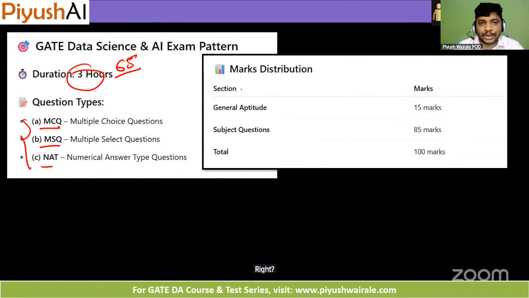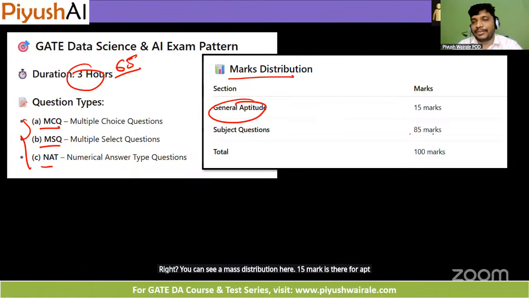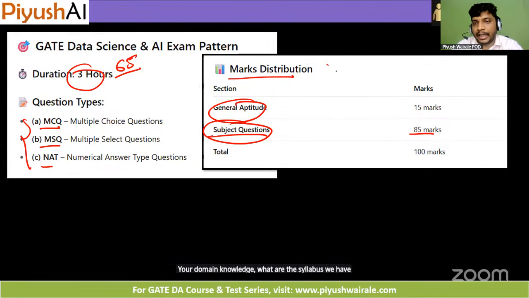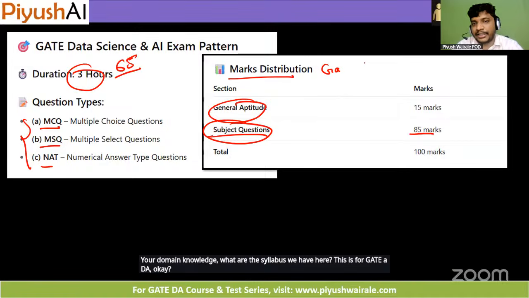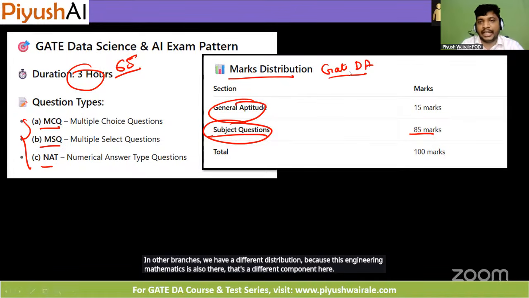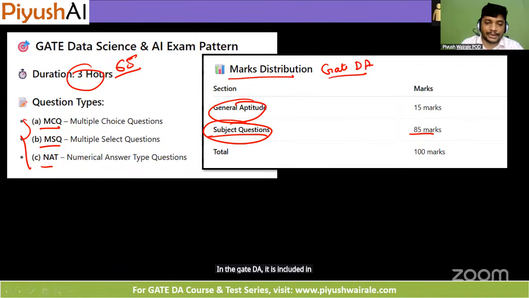You can see the marks distribution here. 15 marks is there for the aptitude part and 85 marks for subject questions. Subject question means your domain knowledge, whatever the syllabus we have here. This is for GATE DA, okay? In other branches, we have a different distribution because engineering mathematics is also there. That's a different component here. But in GATE DA, it is included in our syllabus only. Okay.